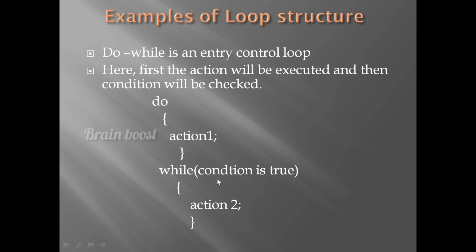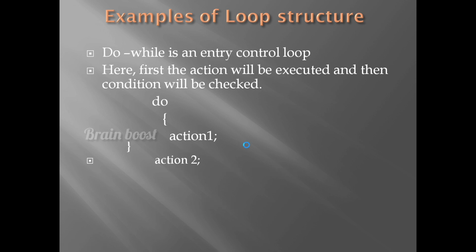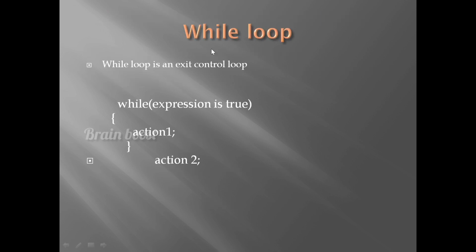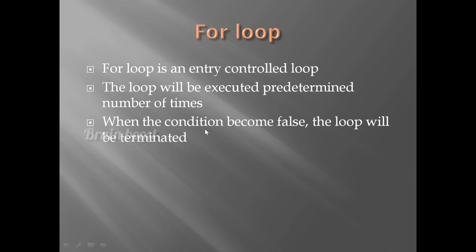Control goes to the while loop. The condition will be checked, and then action 2 will be executed. If true, action 2 will be executed. So this is called entry control loop. See the while loop. While loop is an exit control loop. While the expression is true, action 1 will be executed and then action 2 will be executed. So this is called exit control loop.